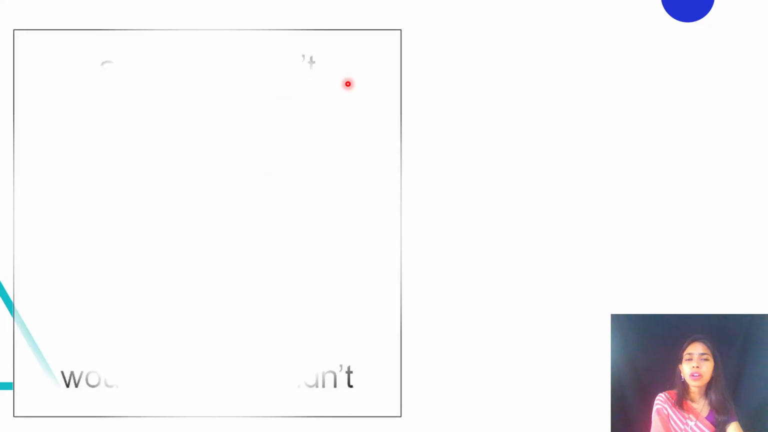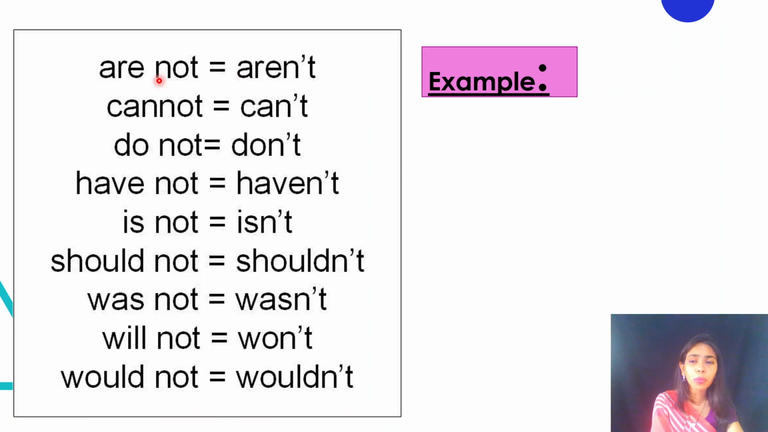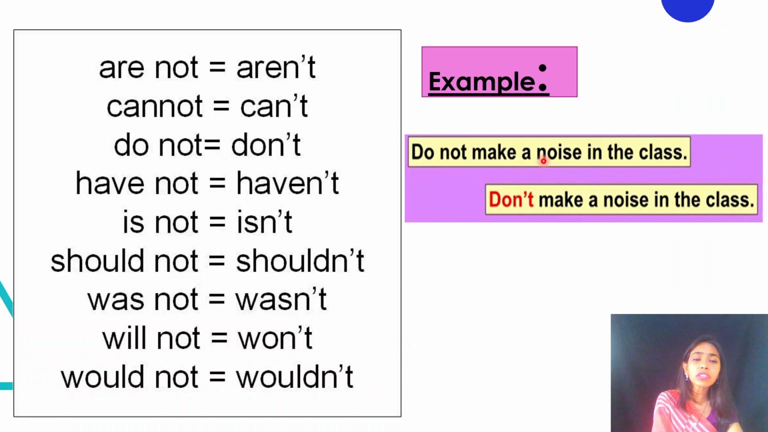Now see children, are not becomes aren't. So whenever you see not, this negative form if you see in a sentence, then in this case children always you will find that not का हम o को remove करेंगे. We'll just drop o and apostrophe will take its place. Like do not becomes don't, have not becomes haven't, is not becomes isn't, should not becomes shouldn't, was not becomes wasn't, right? So example like see, do not make a noise in the class. And after shortening it, we can say don't make a noise in the class, right?